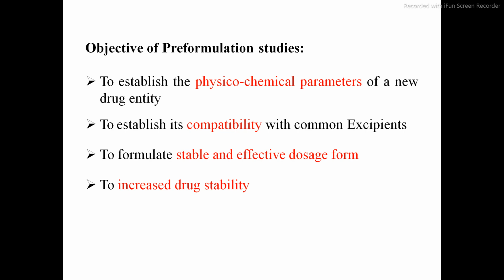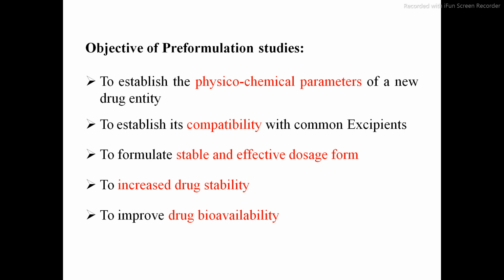Suppose some drugs are stable in a cold environment, some drugs are stable at room temperature, some drugs are stable at higher temperature. So according to the environmental condition, we have to store the drug products. To improve the drug bioavailability, means the rate and extent of drug that enters the systemic circulation.